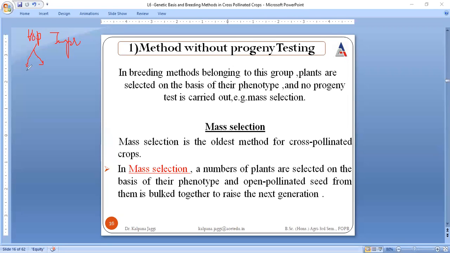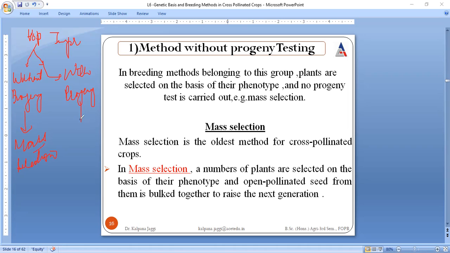Very first is where we are no more carrying out progeny test, that is without progeny test, and another is where we have to conduct progeny test, that is with progeny test. When we talk about the methodology without progeny test, the selection that is adopted is said to be mass selection. This is what you need to remember actually.